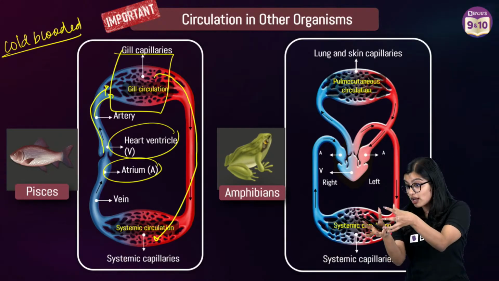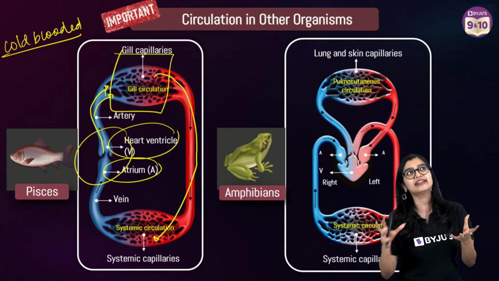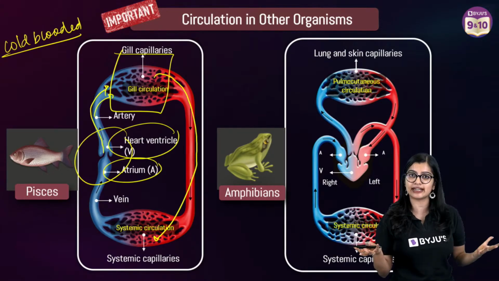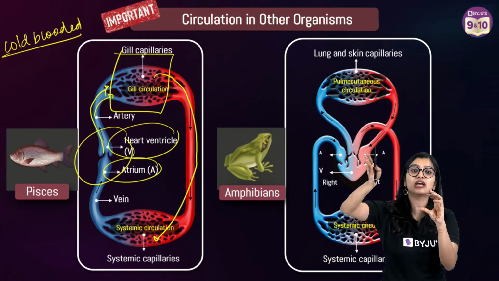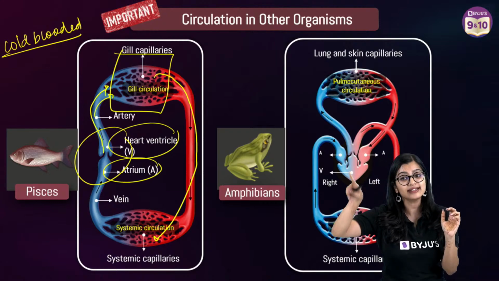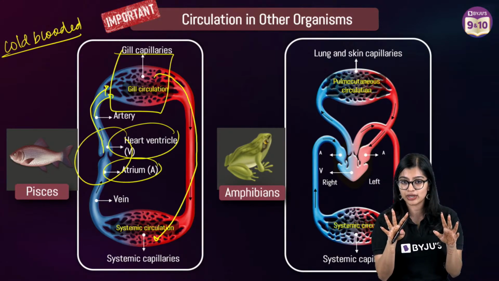Then all the deoxygenated blood is collected and taken to the heart. So your heart technically receives only deoxygenated blood in the case of fishes, and it is just responsible for pumping it to the gills for oxygenation. So that is single circulation. Are you all clear with single circulation?